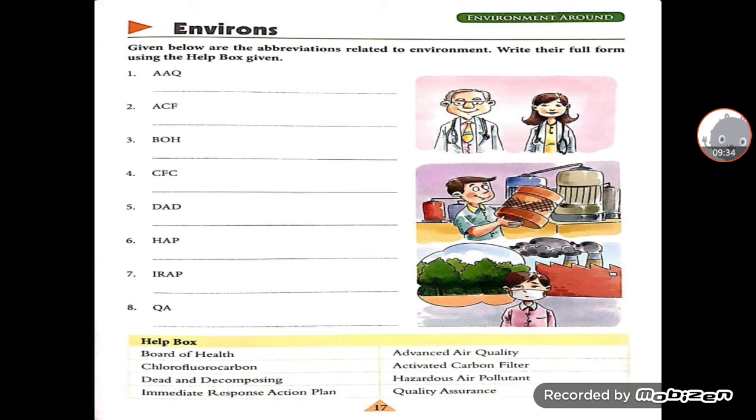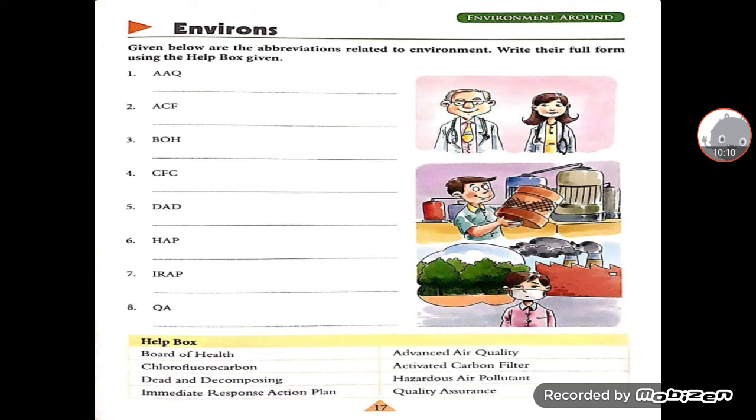Environment means our surroundings. So we will start the first exercise of Environment Around. Here some abbreviations related to the environment are given and you have to write down the full form of each. First is AAQ, it means advanced air quality. Second, ACF, activated carbon filter. Third is BOH, Board of Health.